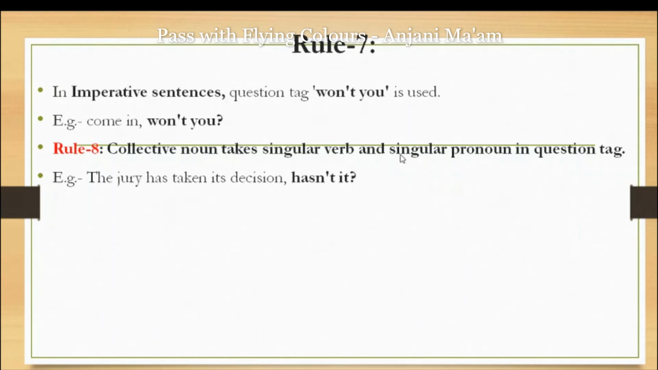Rule number 8: a collective noun takes a singular verb and a singular pronoun in the question tag. I have already told you in the previous lectures what a collective noun means. Noun part 1, noun part 2, noun part 3, you have to go through them, then you will come to know about collective nouns. Like jury: in the sentence "The jury has taken its decision," jury is the collective noun and the verb is singular, and in the question tag the verb also remains singular and the pronoun is also singular: "hasn't it?"